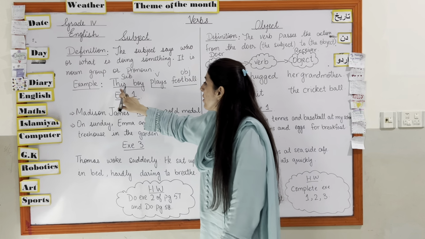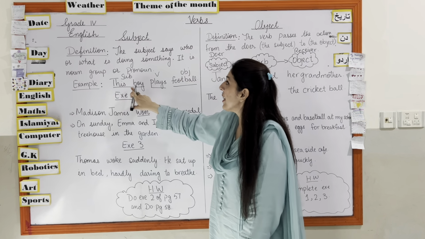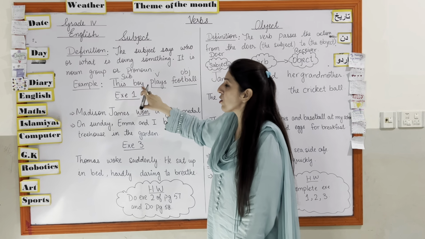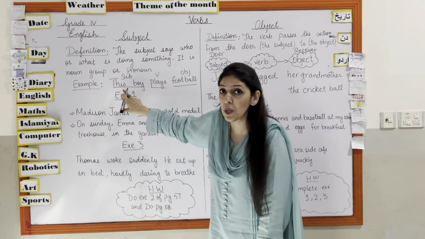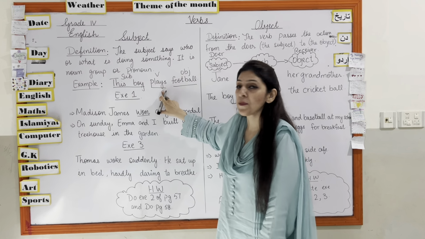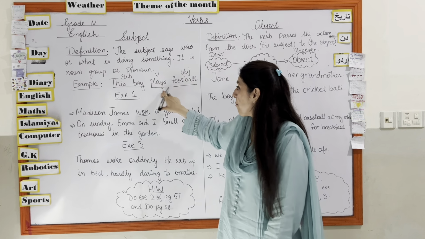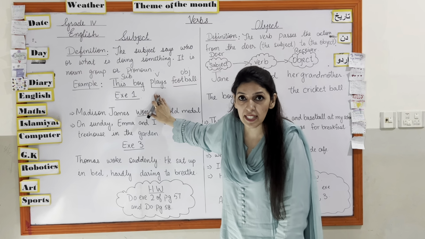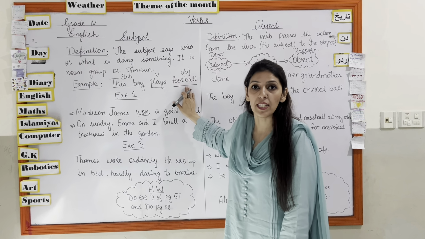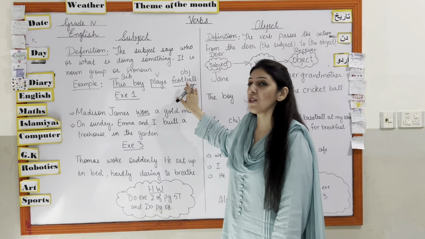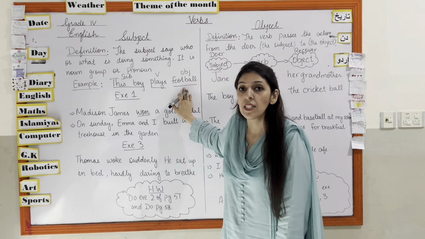Okay. So this boy is the subject. The subject tells us what the person is doing, the doer of a sentence. The verb is the main part that tells the action of the sentence. And then football is the object, the receiver of the action of the subject.